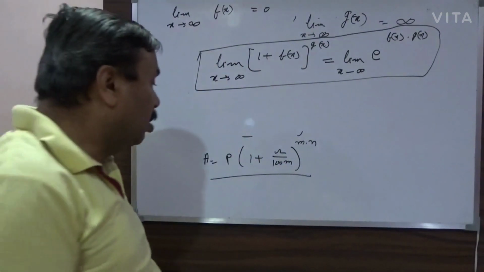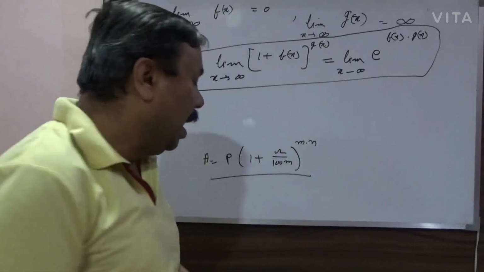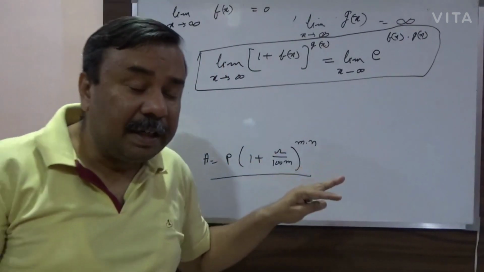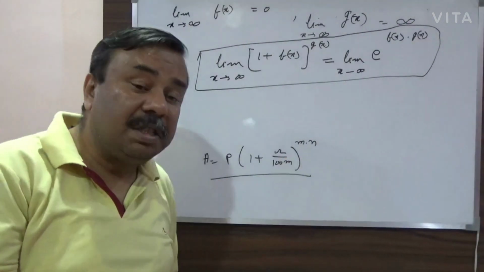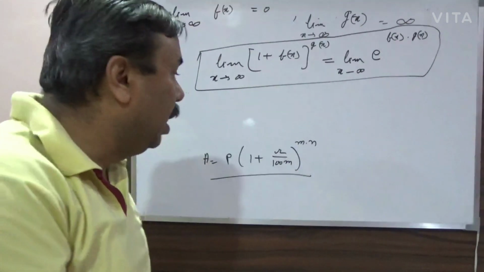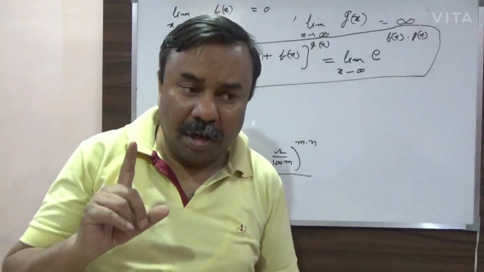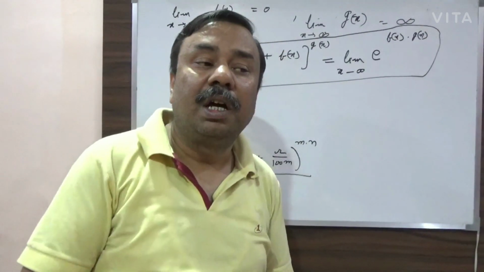Why? Because, as I told you, the interest is being compounded continuously, that means the number of conversion periods will be infinite, even for 1 year, because it is being continuously compounded.